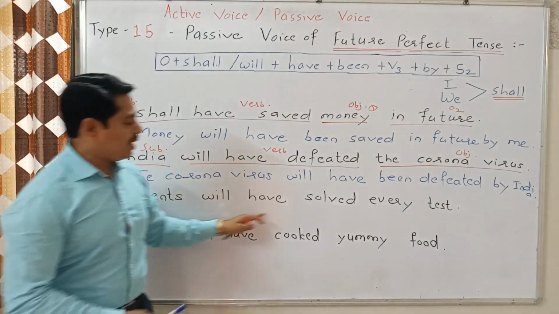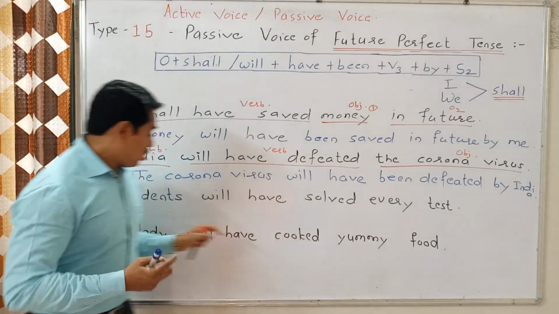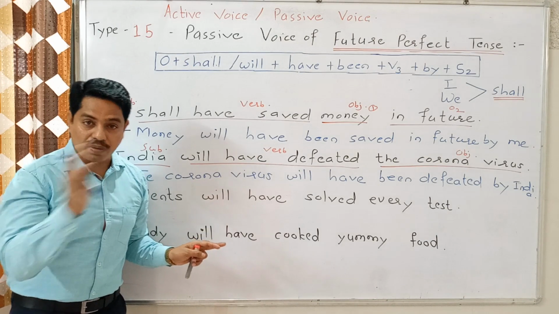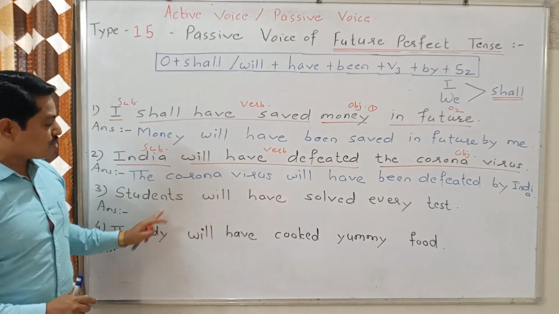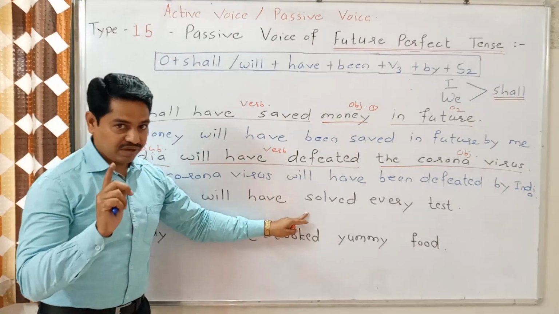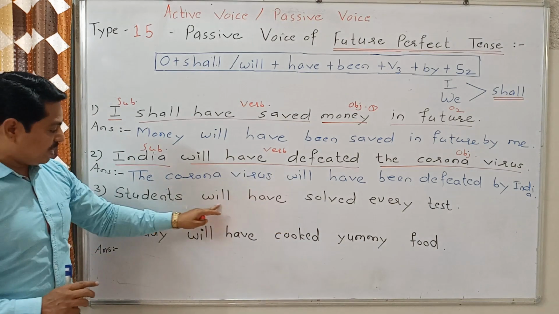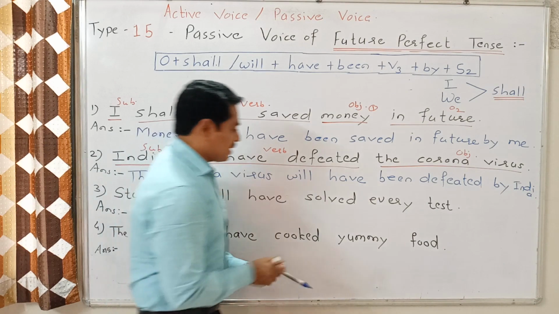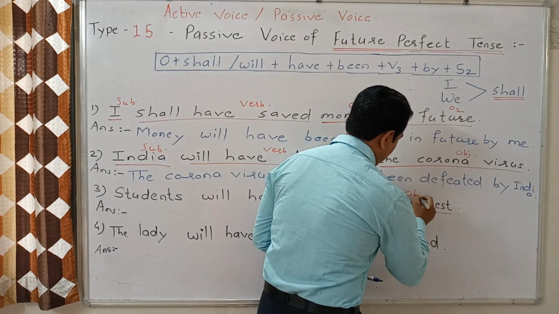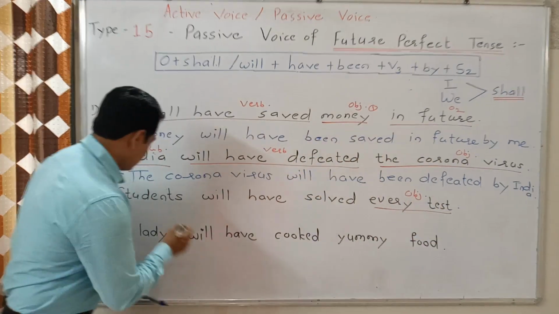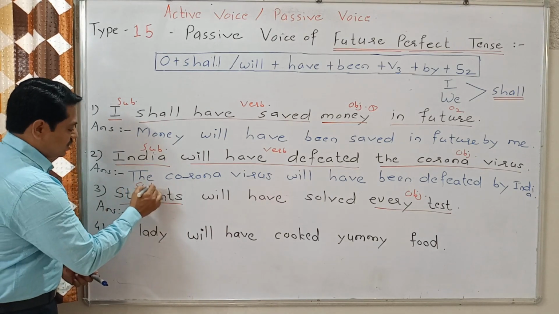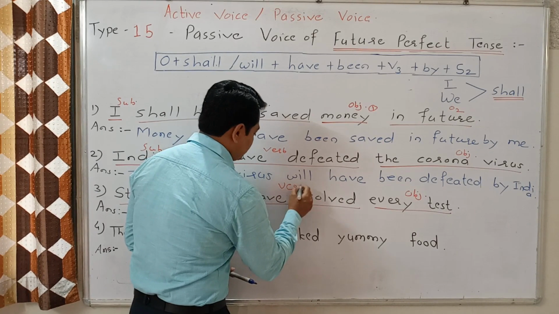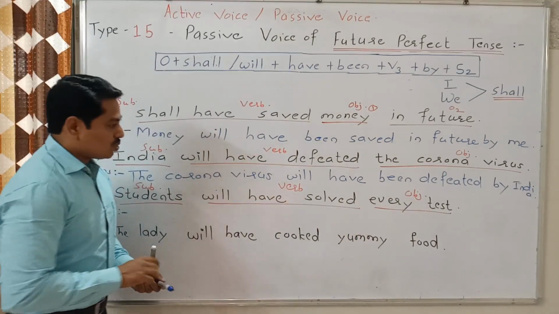Next, students will have solved every test. Here we ask the question with what to get the object. What will students have solved? Very easy. What will students have solved? Every test. So every test is the object. Students is the subject. Will have solved is the verb.